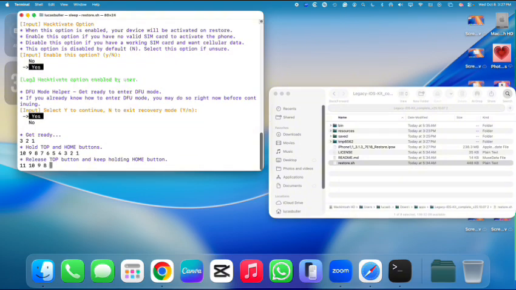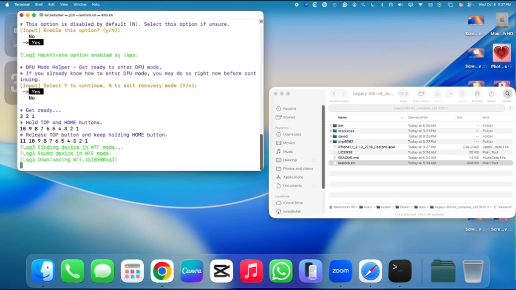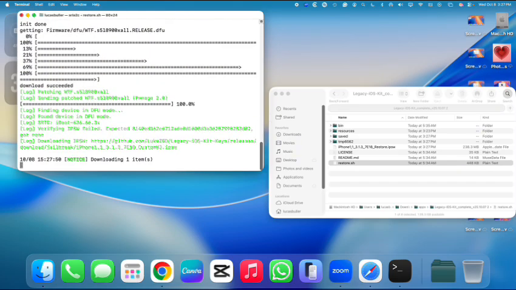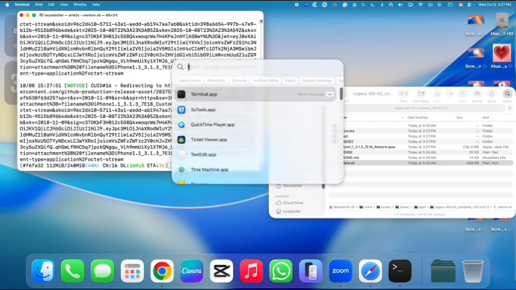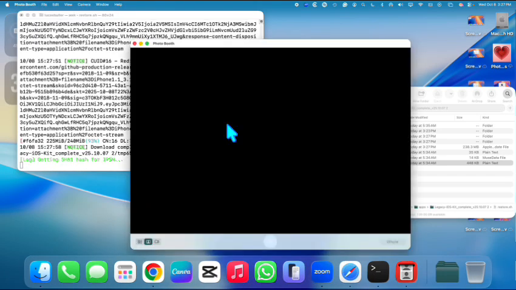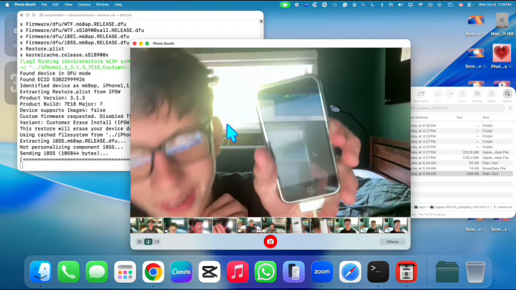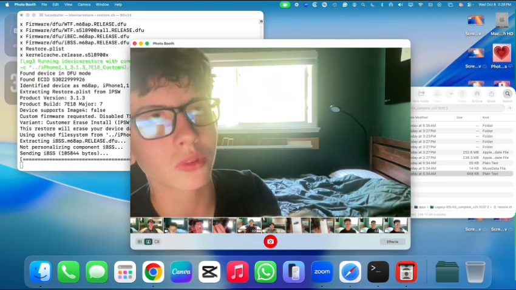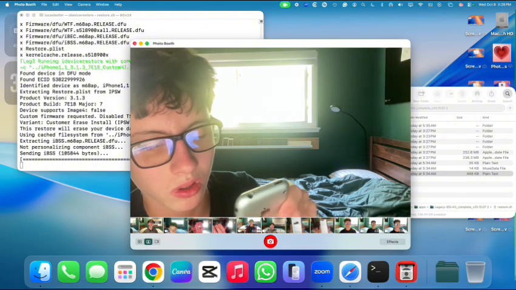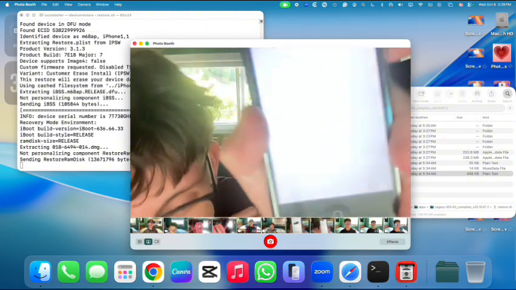Oh, holy crap. Okay, the phone just went black. I bet it knows what it's doing. The phone just went black. We got a white screen. I don't know if that's good, but if this thing gets broken, that's okay because it's an old iPhone.